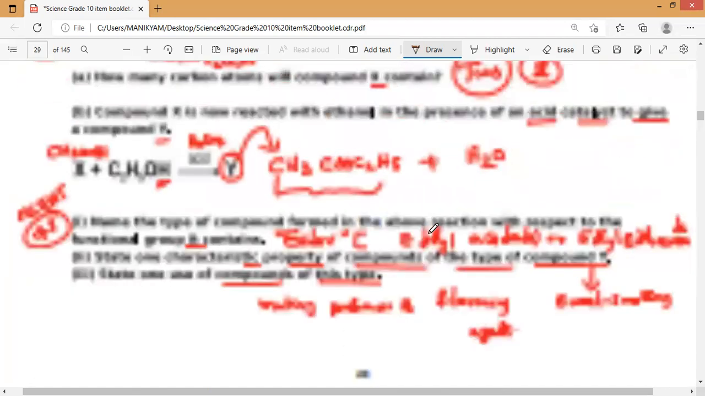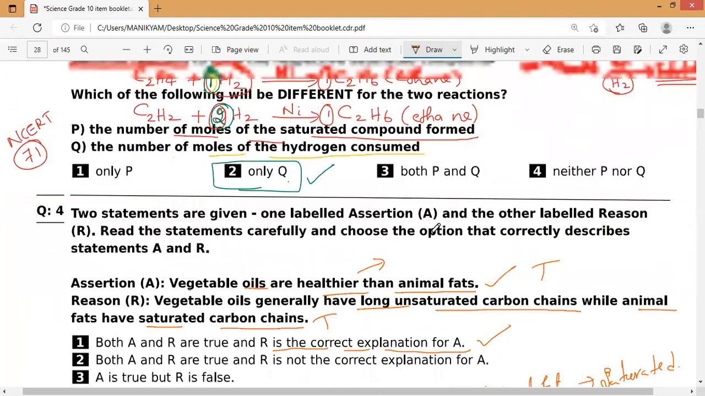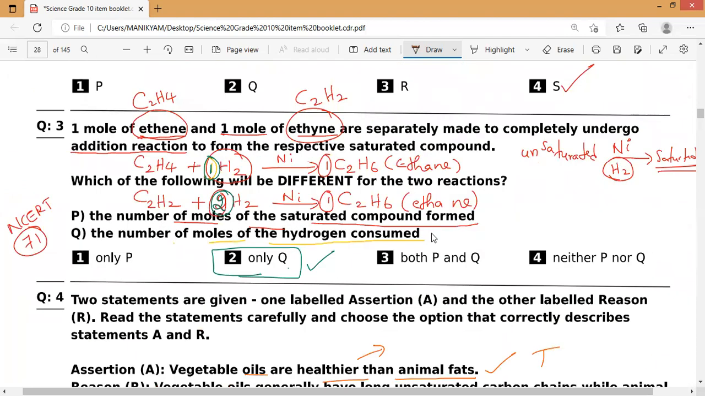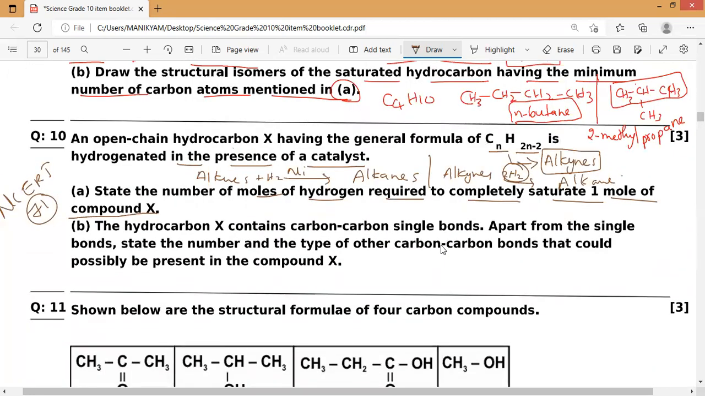This is what we solved in a previous question also, so you can check it here. Converting alkenes into alkanes takes 1 mole of hydrogen, and alkynes into alkanes takes 2 moles of hydrogen. So they are asking how many moles, and we need 2 moles to convert it completely. If it is alkenes, 1 mole. If it is alkynes, 2 moles.